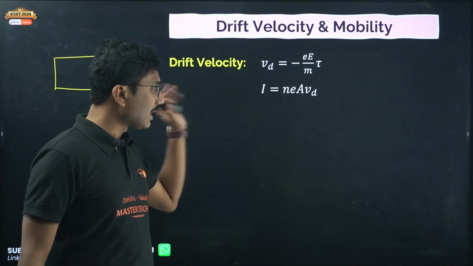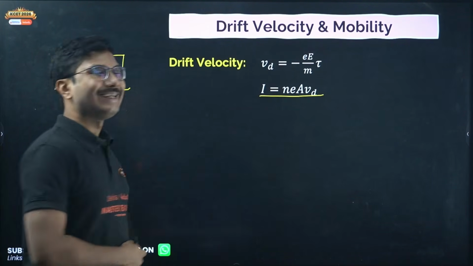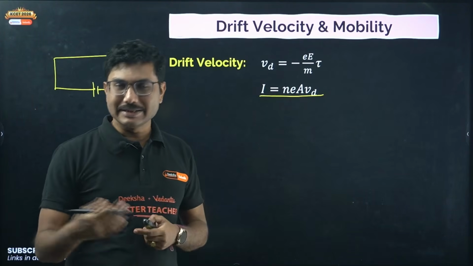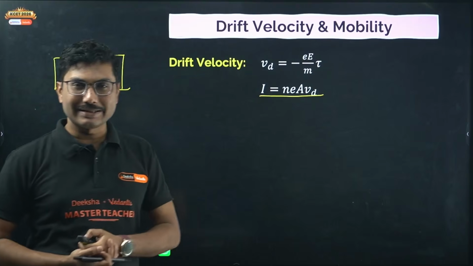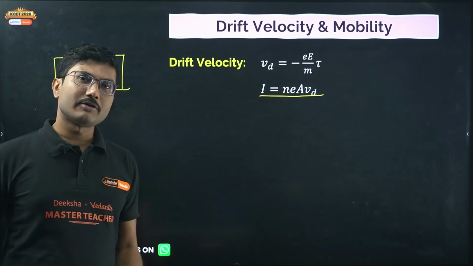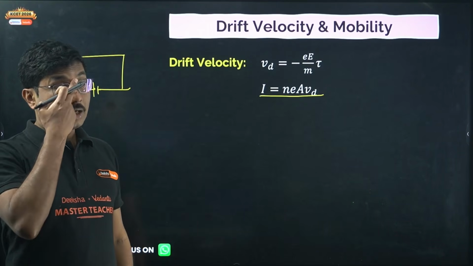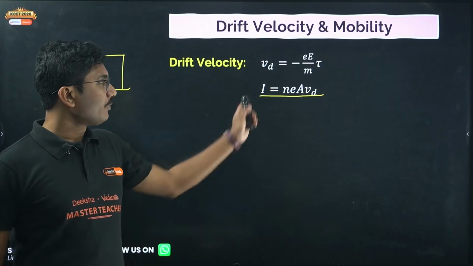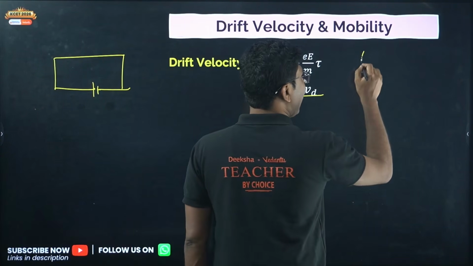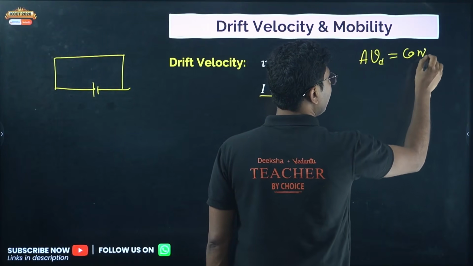And in terms of current, the most important formula is I = nAeVd. Vd is the drift velocity, n is the number density of electrons in the metal, which is usually constant. e is the charge of an electron, again constant. A is the area of the conductor. Now from this you can show that for a conductor carrying constant current, A into Vd is constant.